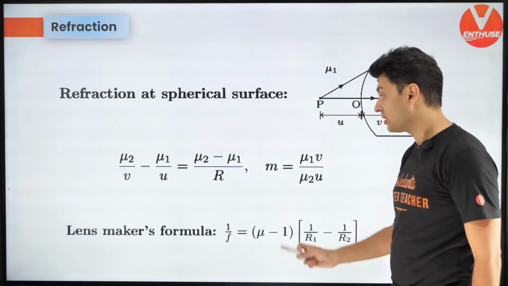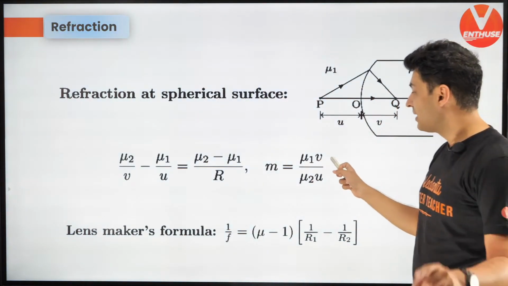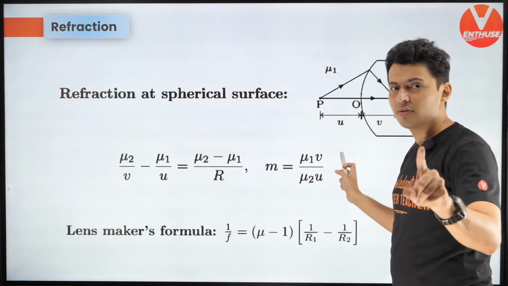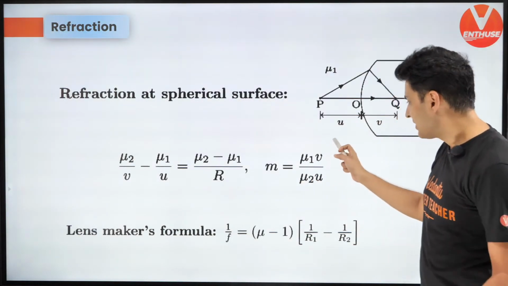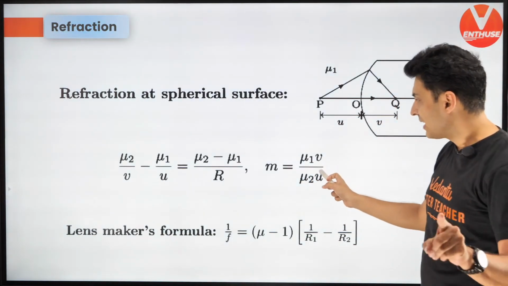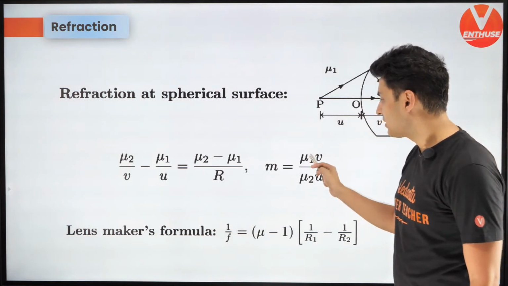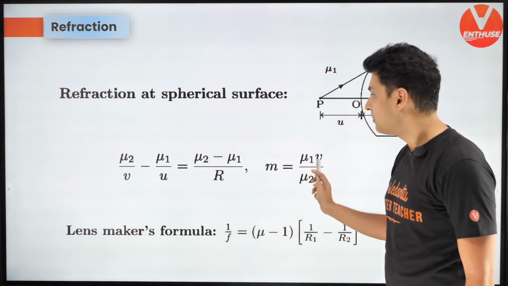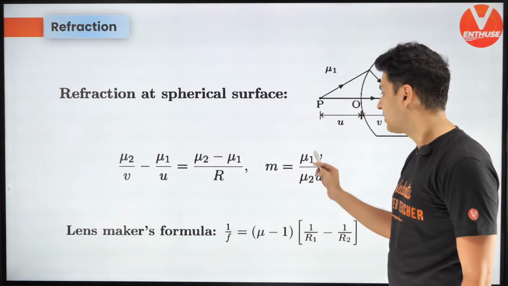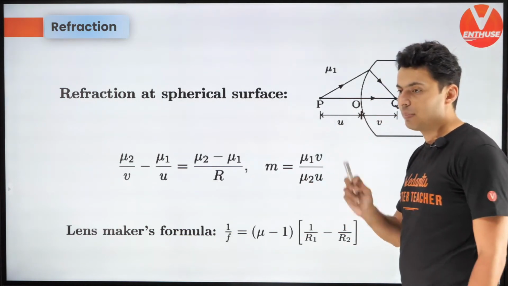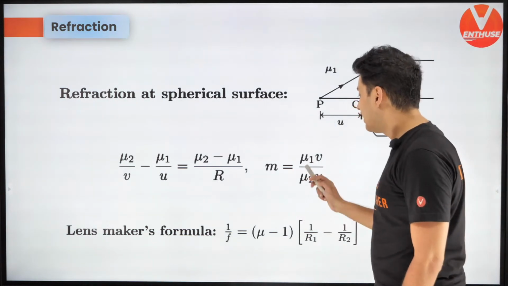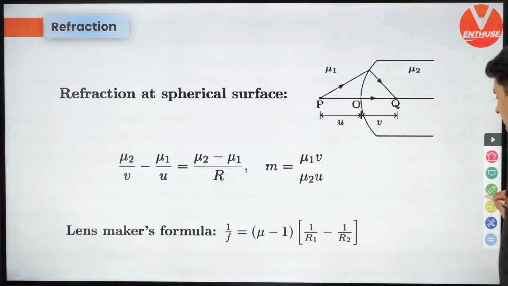Next up, magnification. For this curved surface, usually magnification was v by u, but here the same v by u is there, except that there are refractive indices as well. So you have mu1 by mu2. Keep this in mind, mu1 by mu2 times v by u. In fact, you can remember it like this.